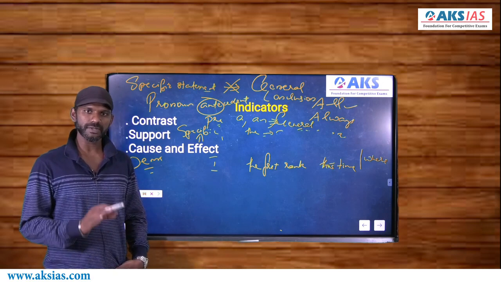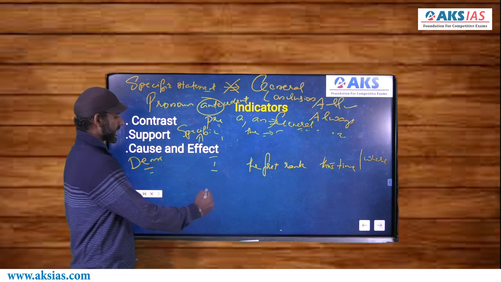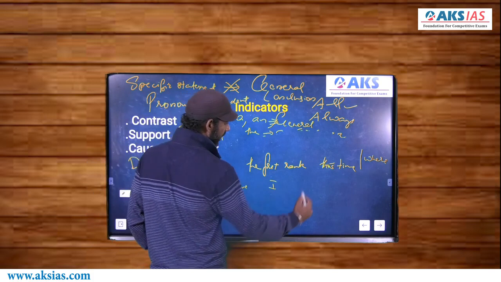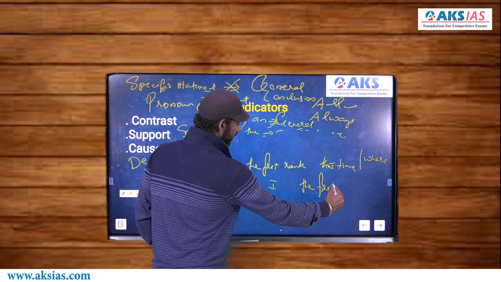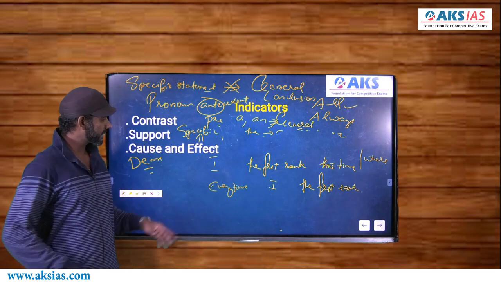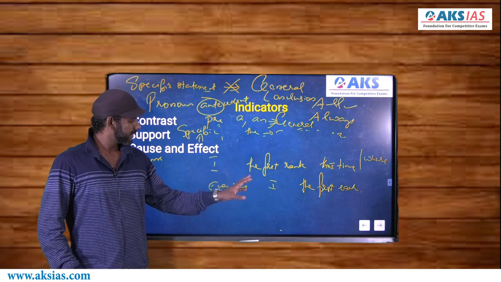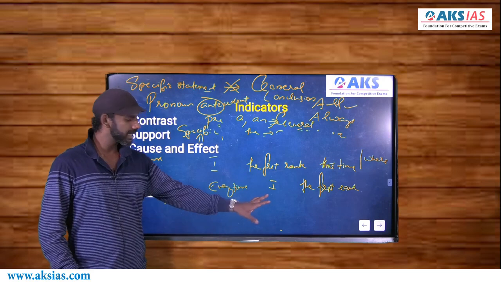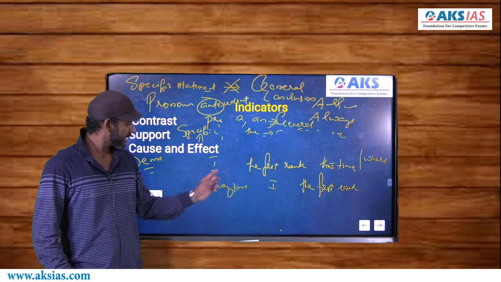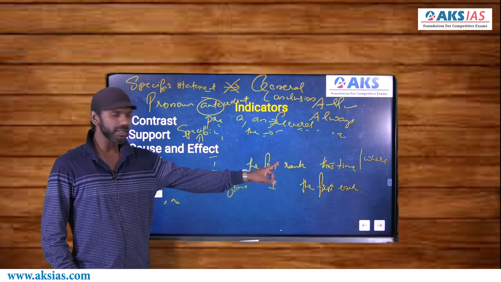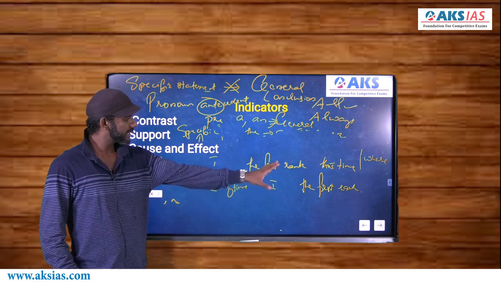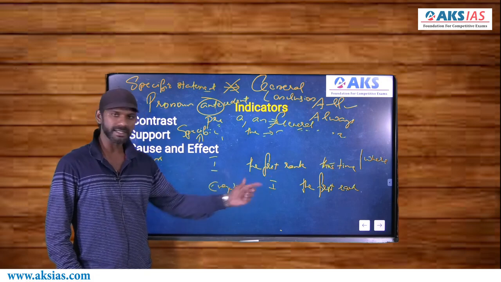Now in the option also we have 3 entities. One is every time, then I study well, I get the first rank. There are 3 entities in the sentence in the option. Sentence in the passage. There are 3 entities in the option. Now, entities in the sense nouns or pronouns. I is a pronoun. The first rank is a noun. This time is a noun. So we have 3 entities in the sentence in the passage, 3 entities in the option.